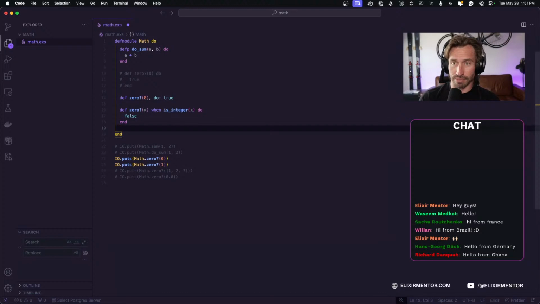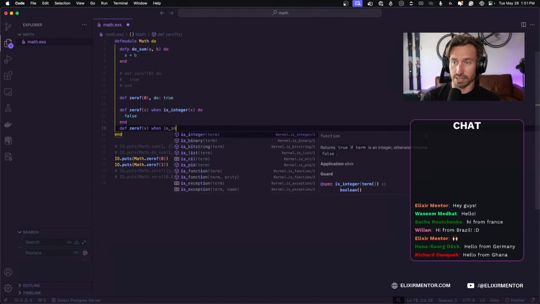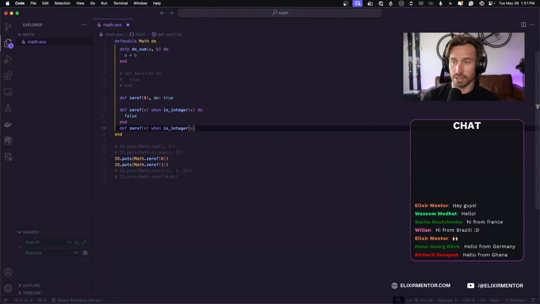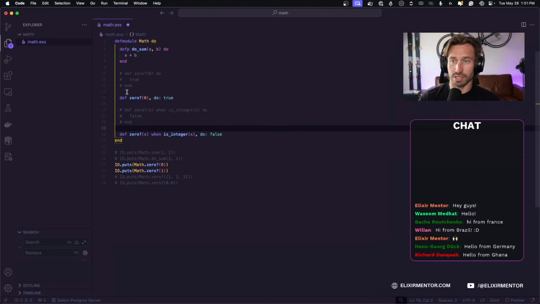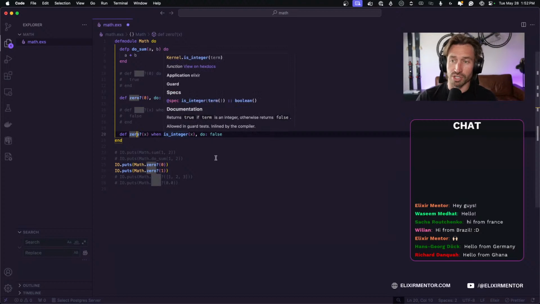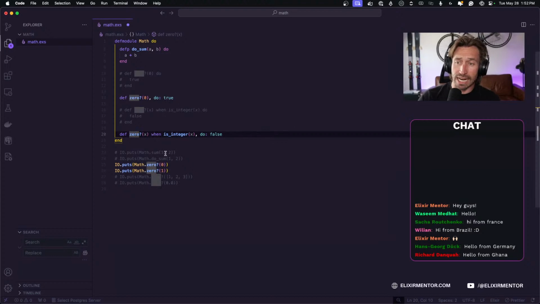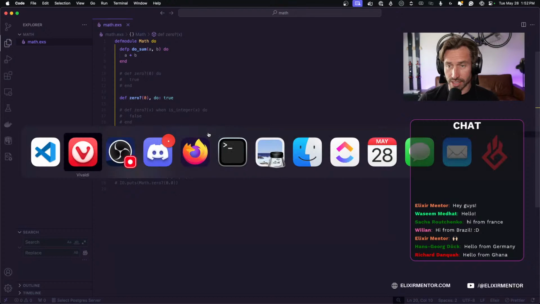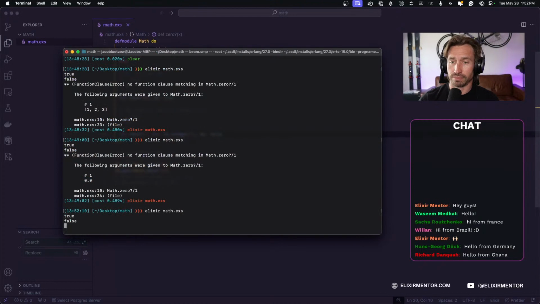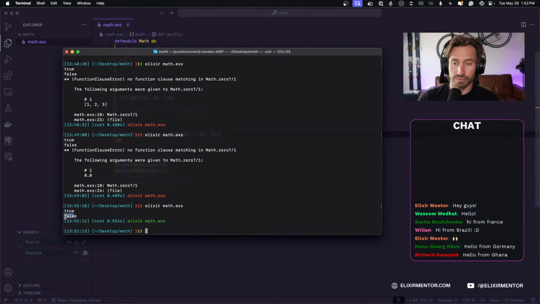And then we'll do the same thing for def zero?, x when is_integer. All right, and then comma, do colon, false. And then we'll comment out the longhand version. So now we have just two very nice and legible functions using the shorthand version. And when I go ahead and run this code, we're going to get the same outcome. So we got our true and false. Pretty cool.